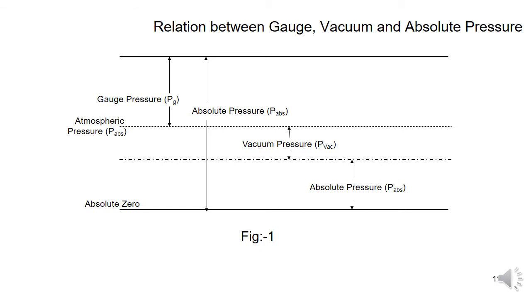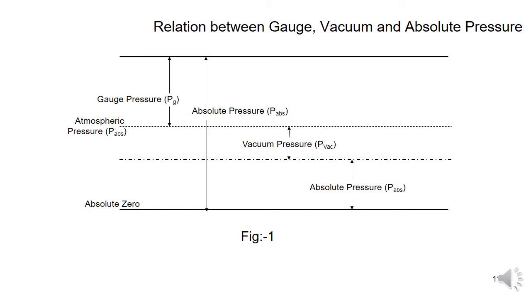Like this, a gauge pressure is also there. Gauge pressure is the pressure we can record by using an instrument, a pressure gauge, and that pressure above the atmospheric pressure is called a gauge pressure. Whatever pressure is measured above the atmospheric pressure is called a gauge pressure, and the pressure measured below the atmospheric pressure is called a vacuum pressure.